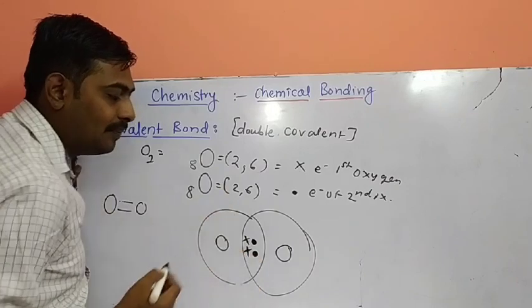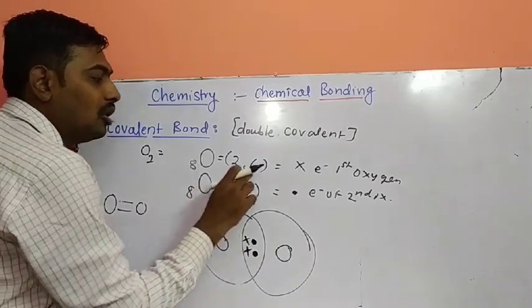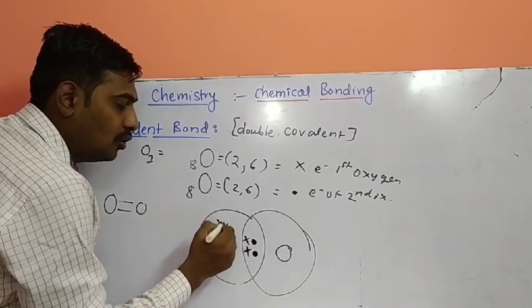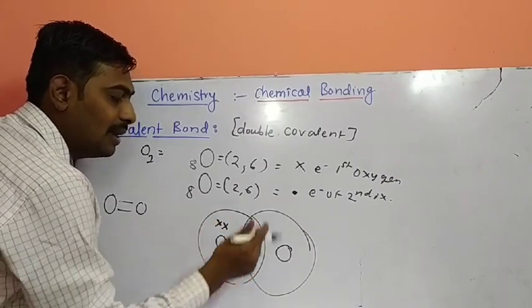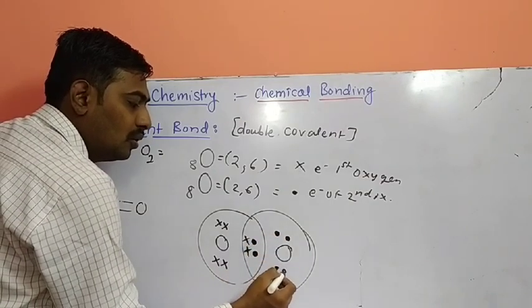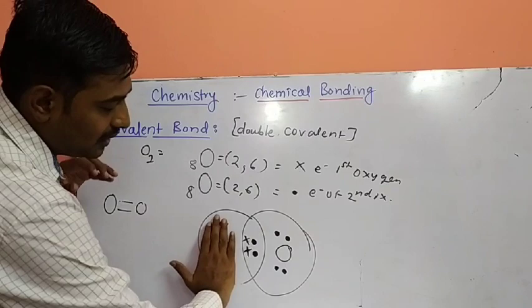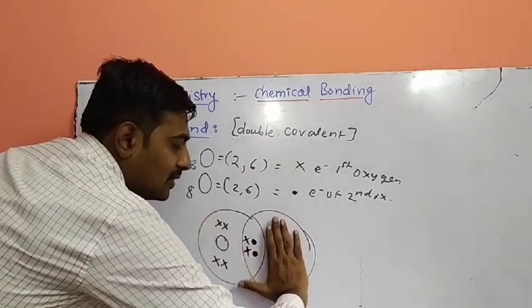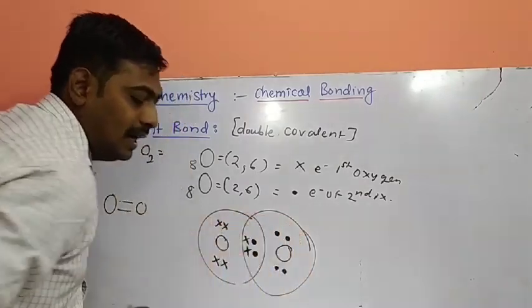Mutually means same sharing. So how many do we have to draw? 6 we have to draw. Out of 6, 2 are engaged. Remains 4: 1, 2, 3, 4. Same here. How many remain? 4: 1, 2, 3, 4. See the orbital of the first oxygen atom: 4 plus 4, 8 electrons. See the orbital of the second oxygen atom: 4 plus 4, 8 electrons.